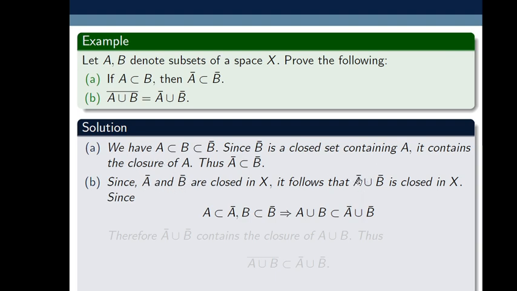So the closure of A union the closure of B is closed in X. Also we know that the closure of A contains the set itself, so A is contained in the closure of A and B is contained in the closure of B. That's why A union B is contained in the closure of A union the closure of B. Now the closure of A union the closure of B is a closed set containing A union B, and therefore it contains the closure of A union B. Thus the closure of A union B is contained in the closure of A union the closure of B.